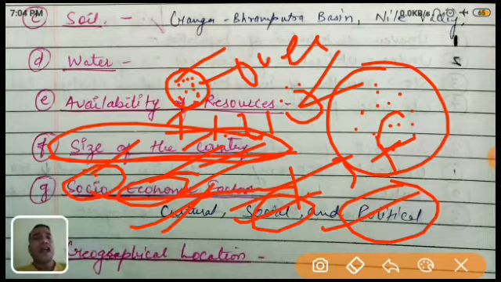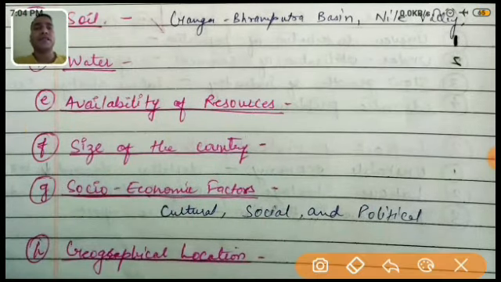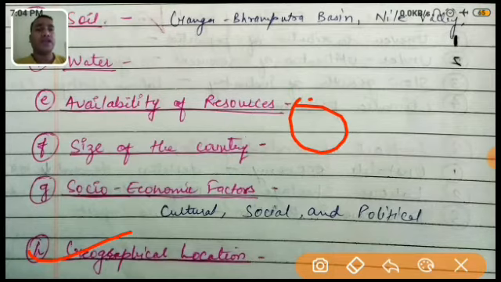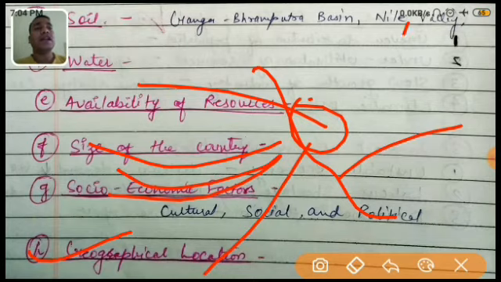The last, not least, the last one is the geographical location. What is this geographical location? You know that there are some regions where the geographical location is good for all the factors. Just like I'm giving an example of Mumbai. Mumbai is on the coastal area, so it can be accessed by any means, either by aeroplane, by water body, or by land. So that's why it is called a good geographical location.